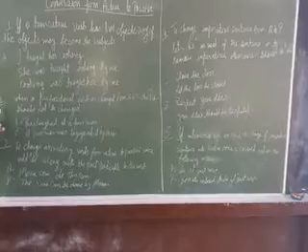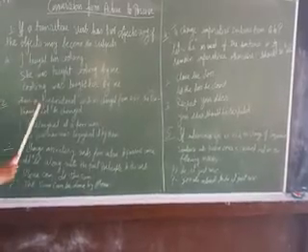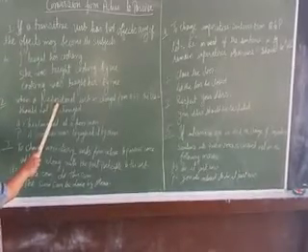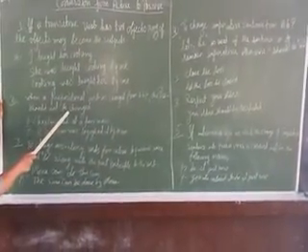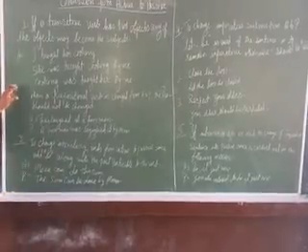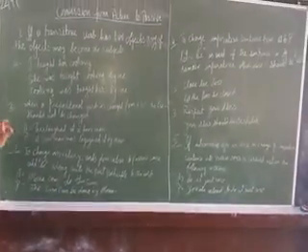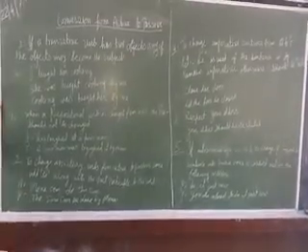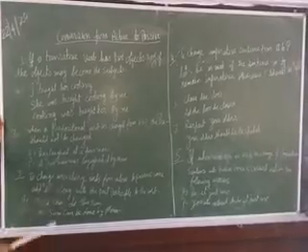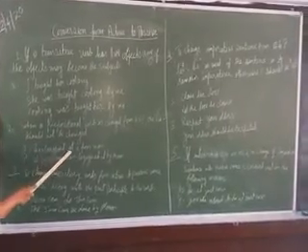Another one: when a prepositional verb is changed from active to passive, we should not change the preposition. When there is a preposition in the sentence, the preposition should remain when we change into passive voice. For example, "They laughed at a poor man."